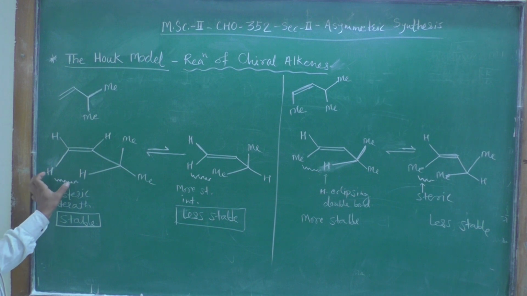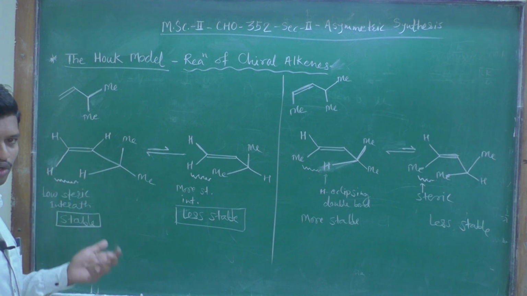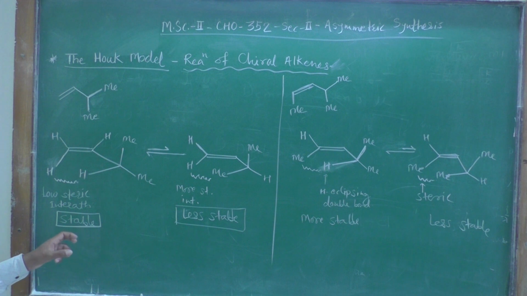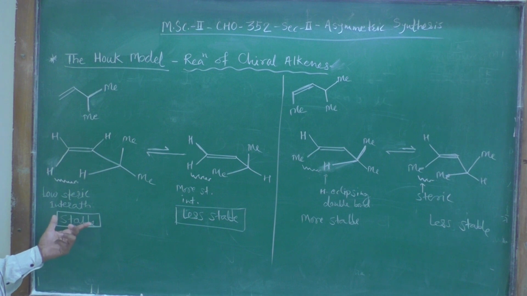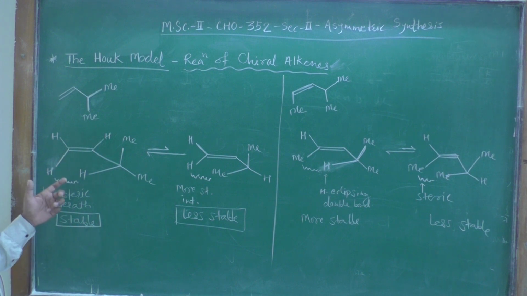As both are protons, the size of two protons is very small, hence this molecule is experiencing low steric interactions, and hence it is the stable conformation of this molecule.